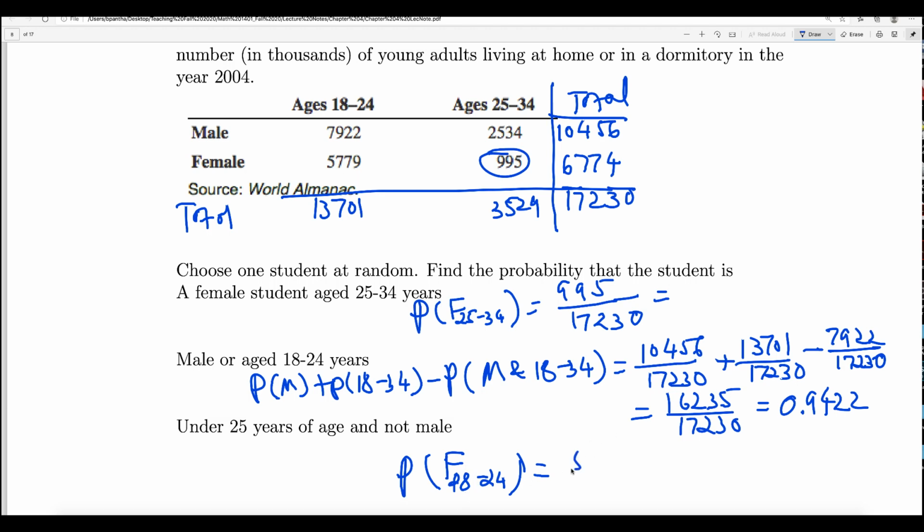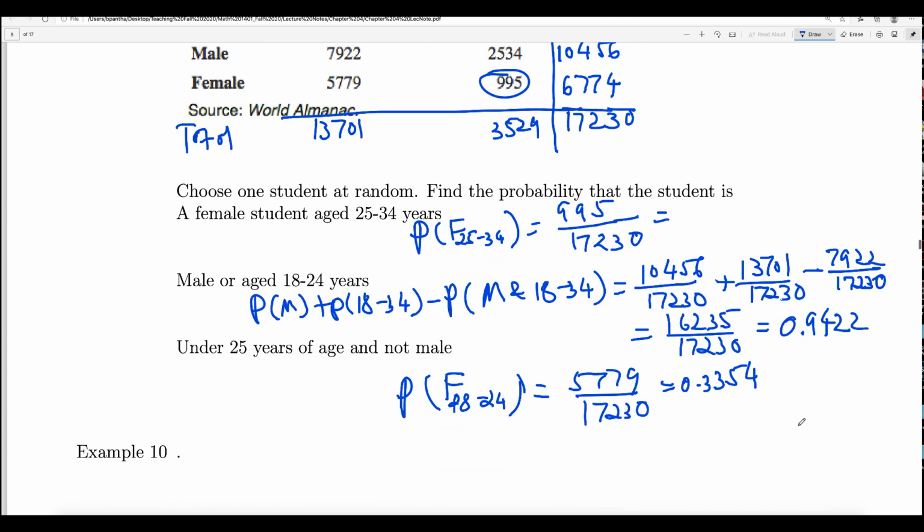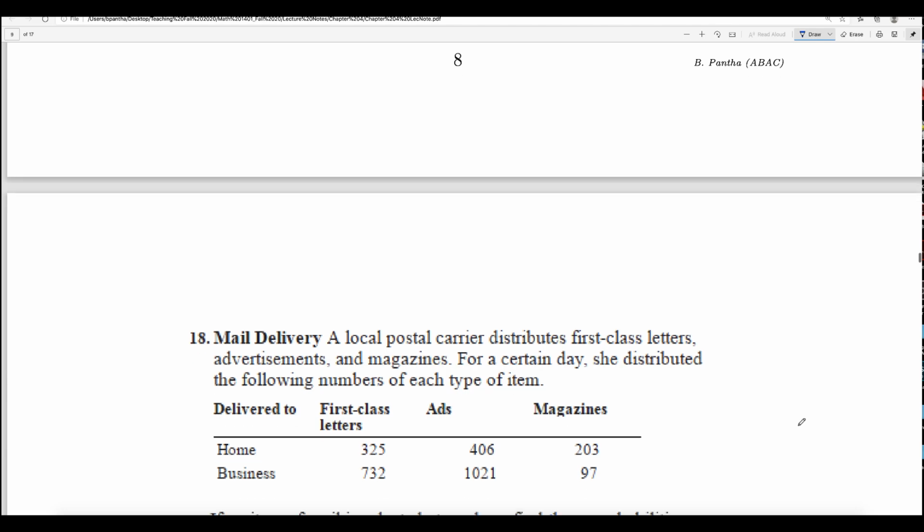So how many are there? 5, 7, 7, 9 over the total of the total, which is 17,230. So if you do that in your calculator, you will get 5779 divided by 17,230, which implies 0.3354. This is what you get. Okay. All right, let us take a couple more examples here.